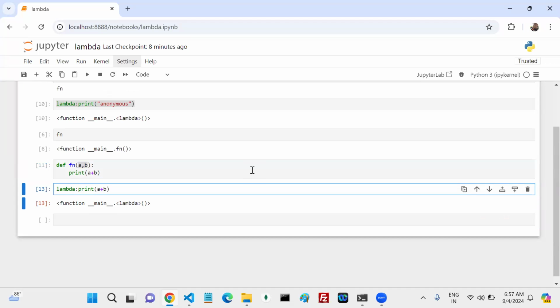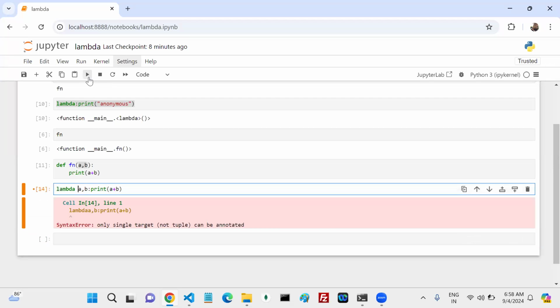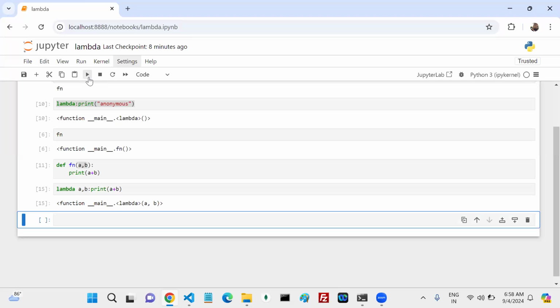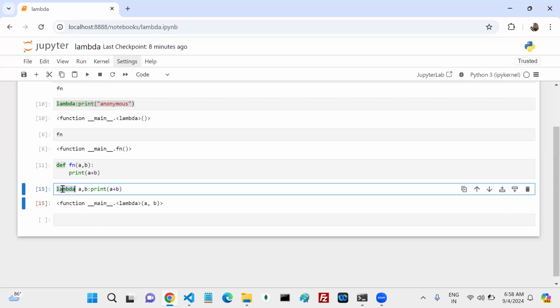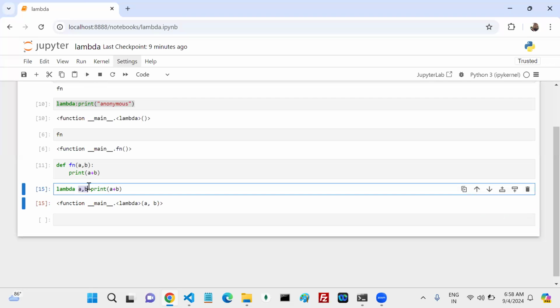So think in a general way. Okay, how do you want me to write it? Can I write like A comma B? Is it valid or invalid? Again, syntax error. Can I give some space here? Can I run it? Is it valid syntax or not? See the comparison. Def, lambda. Function name is not required here. Function representation, this one is not required because it is syntactically invalid. But how many parameters do you have? Two parameters. So those two parameters I added. After that, whatever the statement, I wrote that statement or not. Agree with me, all?